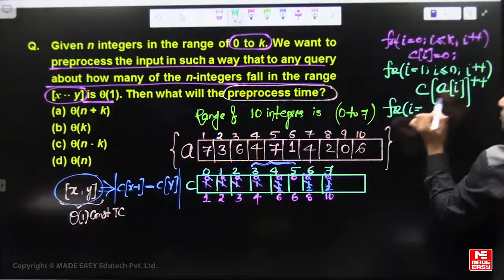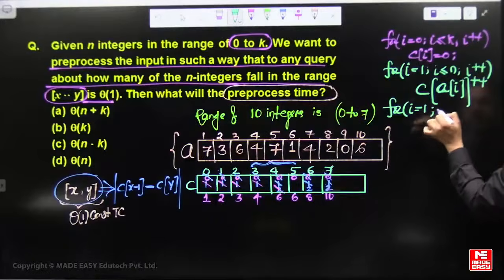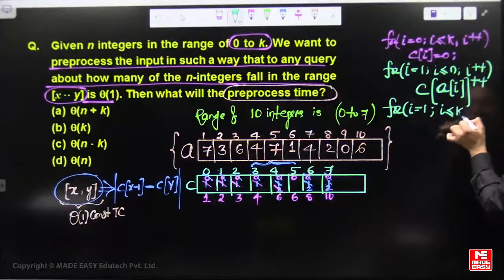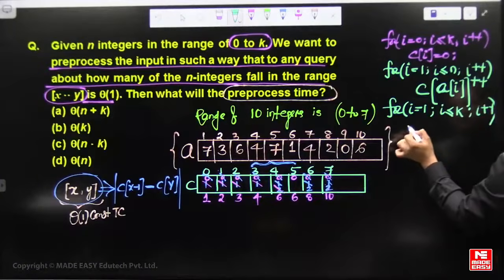For i is 0, count 0 is not changing anything, count 0 stays as it is. So i is 1, i less than or equal to k, i plus plus, just add the count value with the previous one.